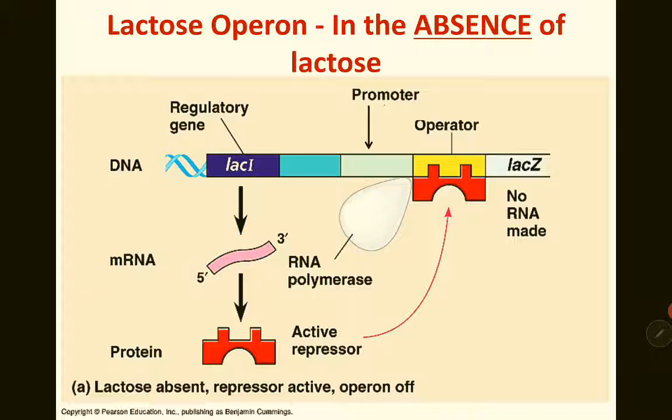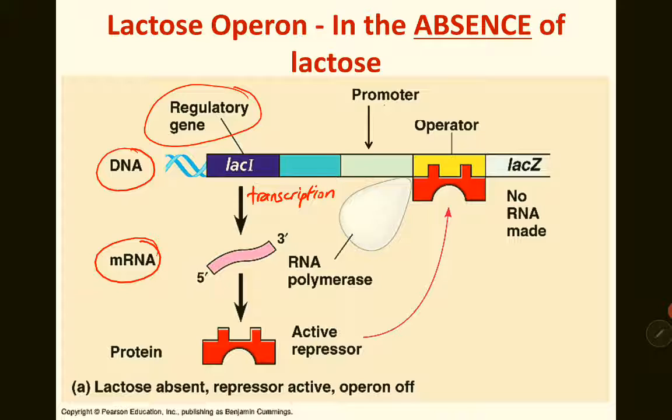So the diagram here shows that the regulatory gene is transcribed. Transcription, because this is DNA, right? DNA is transcribed into mRNA. The mRNA is single-stranded and it will be translated into the repressor protein. So this repressor protein can bind to the operator here.